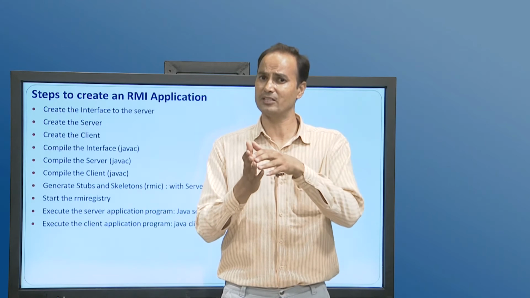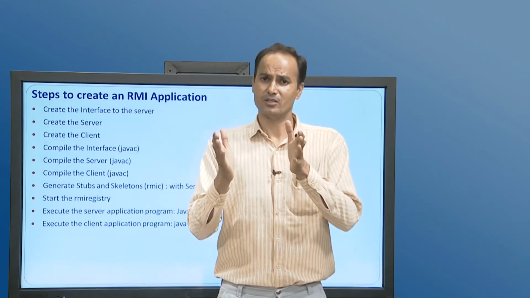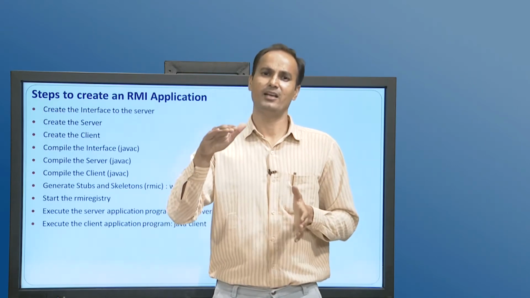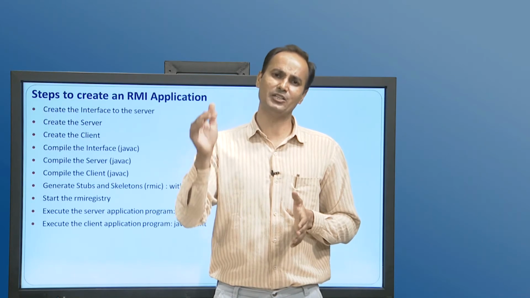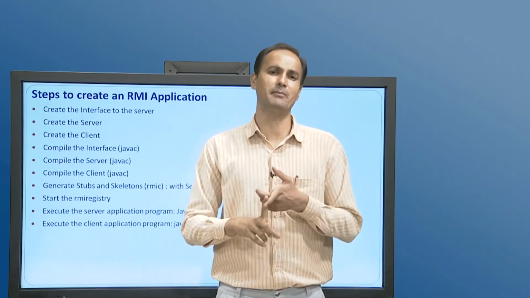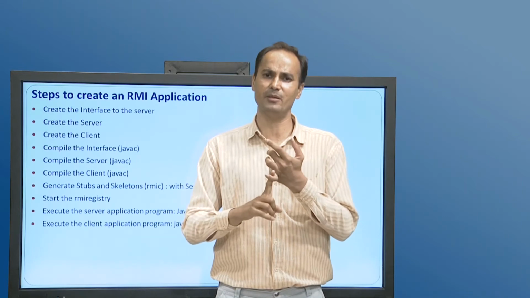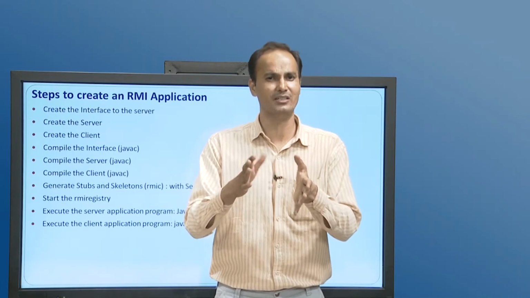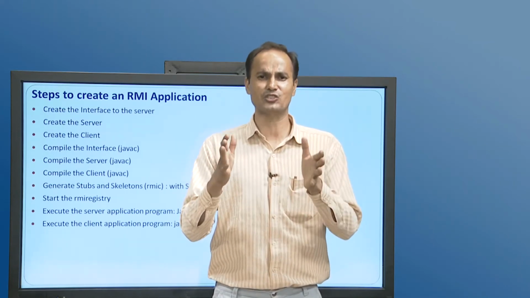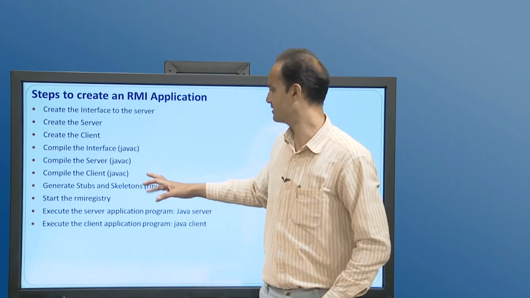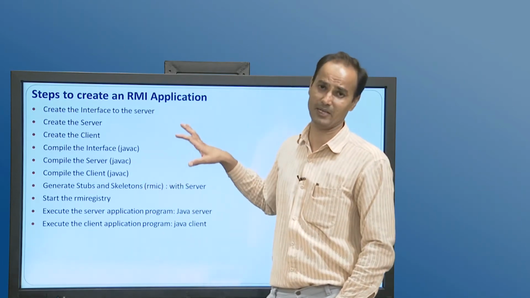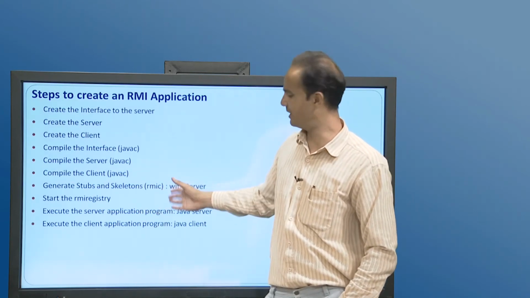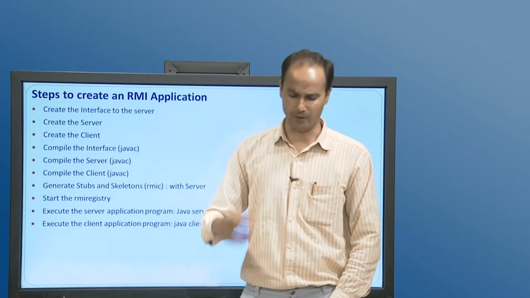Now, what about the server side? Before the server starts and provides the functionality or remote access, it will register the remote object into the RMI registry using the bind method. We will see the method. The bind method helps us to register a remote object into the registry. Once the object is registered, any client can search the registry and access the remote object. So, the RMI registry plays a vital role in the overall RMI environment. Then after, once the registry is started, we can execute the server program, and then the client program to fire the query.